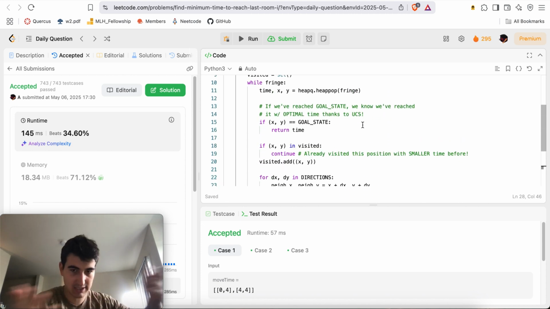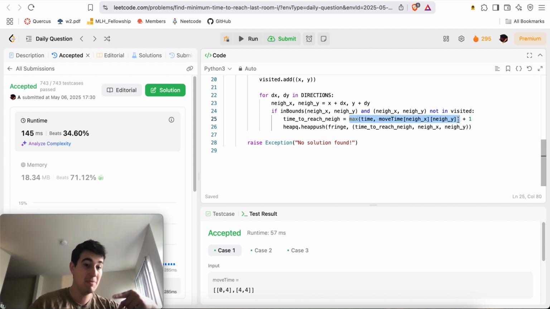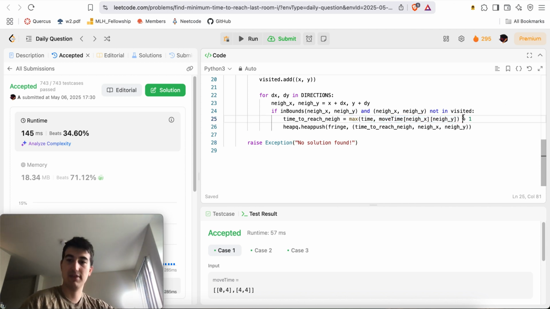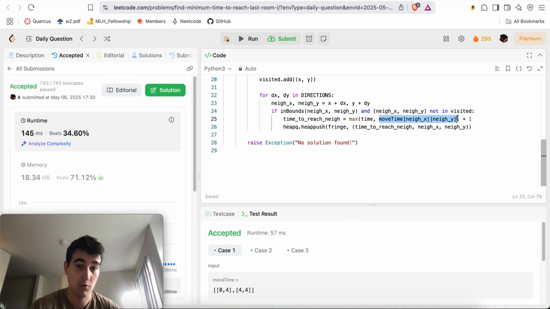It's just Dijkstra's, UCS, whatever you want to use. The only caveat is that instead of saying the cost is exactly the current time plus 1, you take the max between the current time and the minimum time required to enter that room, and then add 1, right? Just so that you respect the fact that these rooms have a minimum entry time. And there you go. Otherwise, it's just regular Dijkstra's with that one little twist.